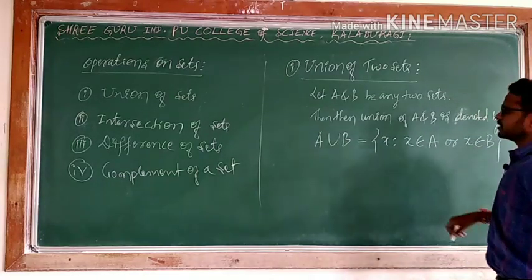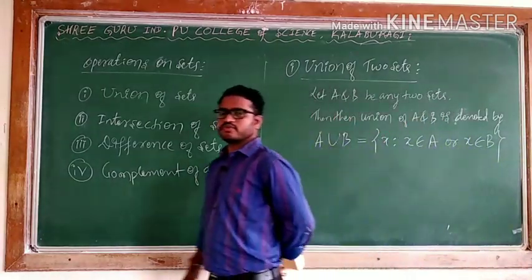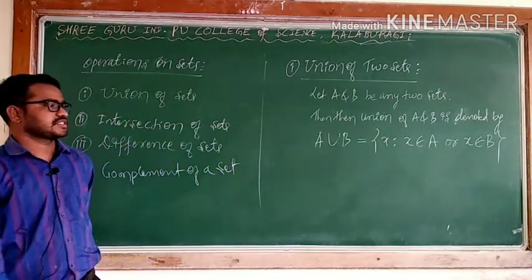If x is an element of A as well as B, we will consider it only once.